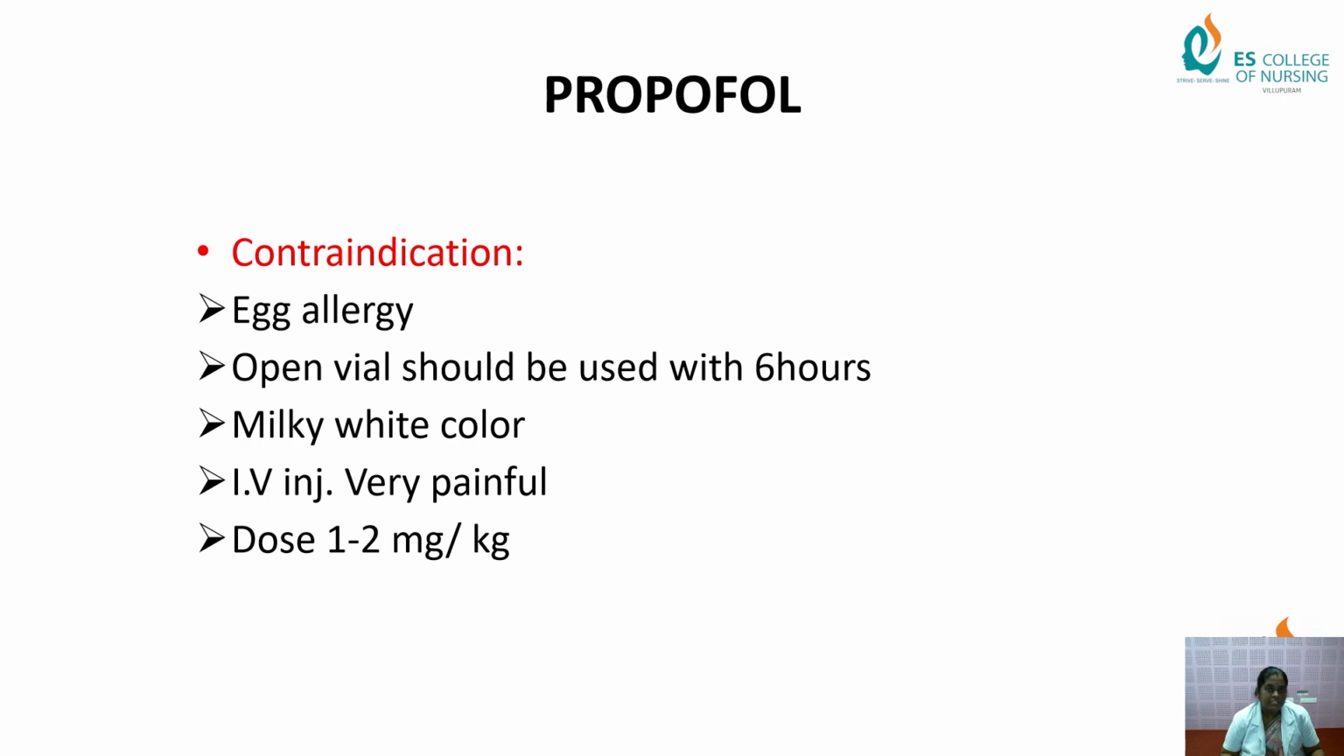Next, the contraindication for propofol is egg allergy. An open vial should be used within 6 hours. It is a main contraindication, okay. When the propofol is opened, we can use it within 6 hours. Otherwise, after the 6 hours, we have to discard it as waste, okay. It is a milky white color and the IV injection is very painful, and the dosage is 1 to 2 mg per kg for an adult, according to the weight.